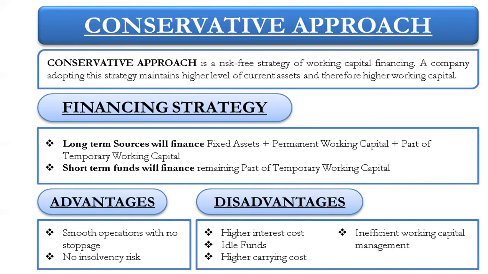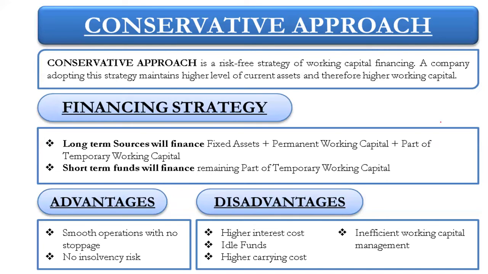Financing strategy means long-term sources will be used. Long-term sources will finance the fixed assets plus permanent working capital plus part of the temporary working capital. Then short-term funds will finance the remaining part of the temporary working capital.